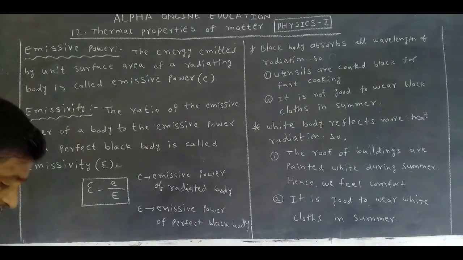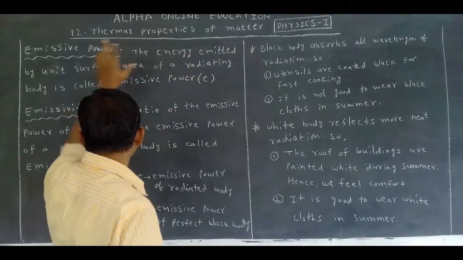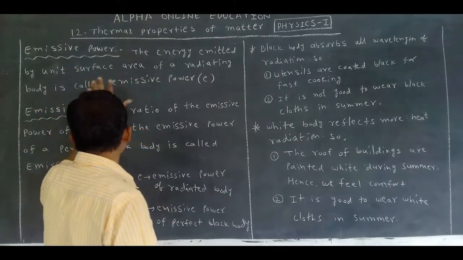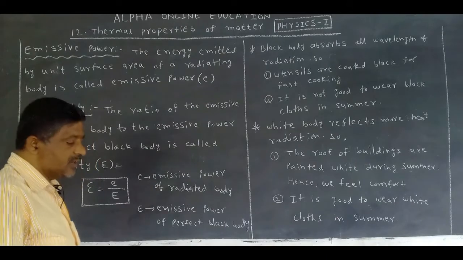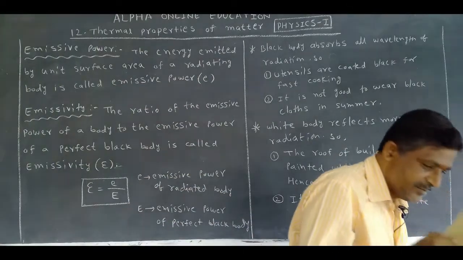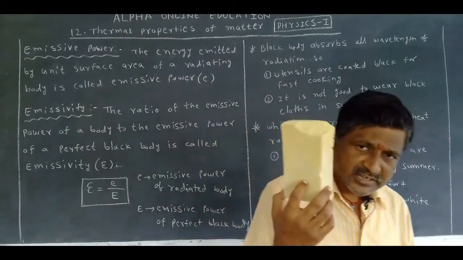Okay. In the previous class we studied absorptive power. Now in this class we are discussing emissive power, emission. The energy emitted by unit surface area of a radiating body is called emissive power. Now let us take this object; yes, this object emits the radiation.